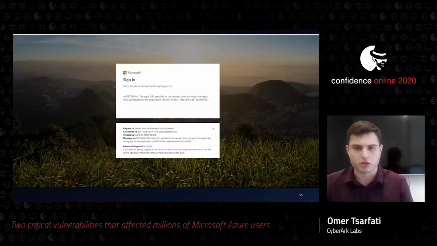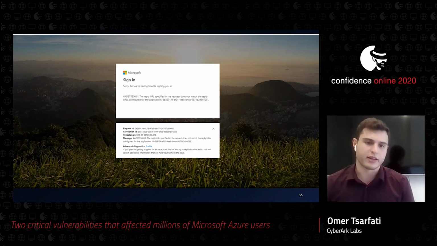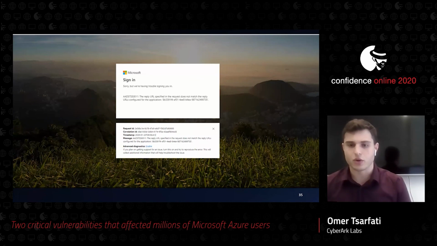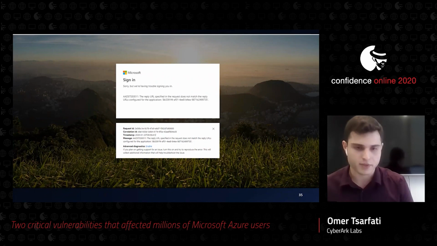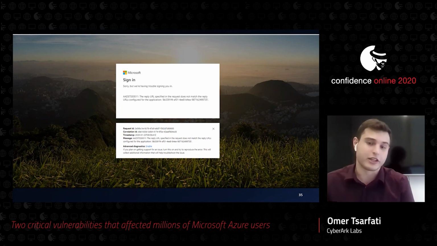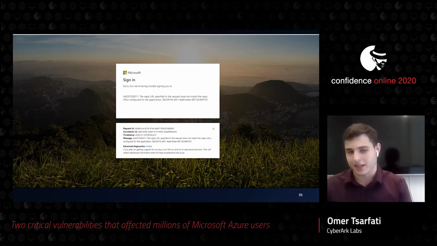We reported this vulnerability to Microsoft, and together we managed to fix it. It took a while because it's not that easy to fix. There are a lot of applications that you need to monitor and look for those kinds of bad URIs that could be taken over. Microsoft removed the vulnerable URLs from the redirect URI list of those applications, which basically fixed the issue for their applications. But I must say, there might be more vulnerable applications, not created by Microsoft, that might be in your account and might expose you to a similar vulnerability.